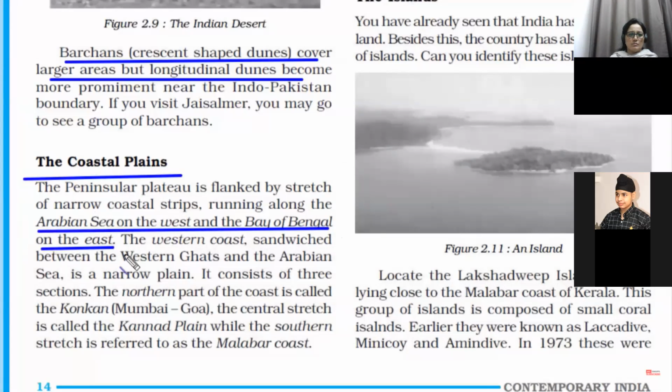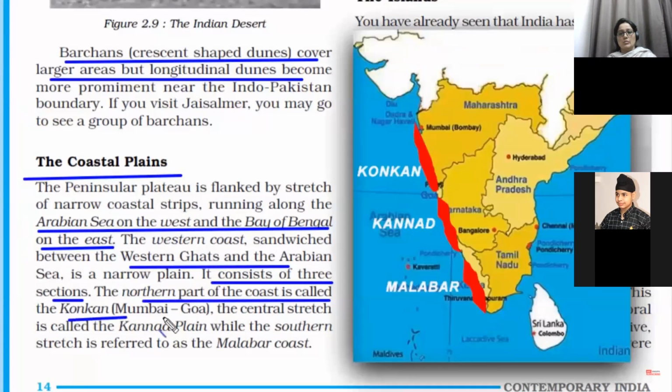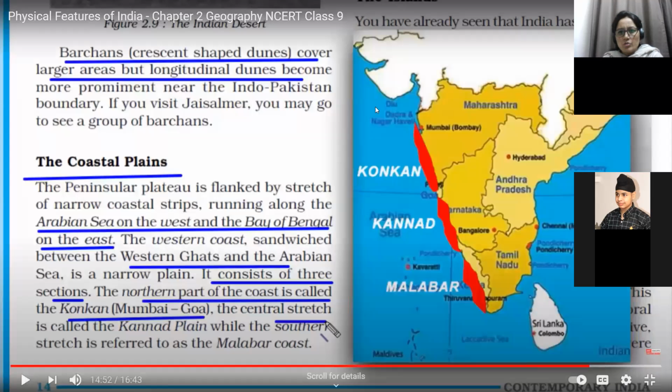So let's read about the Western Ghats and the Arabian Sea. It's a narrow plain and is divided into three sections. The northern part of the western coast is called the Konkan. You can see that this is from Gujarat till Goa. We have the Konkan coast. Already we have done the map, but again revision is going on. Then Karnataka, whole of Karnataka, we have the Kannada coast, and below Karnataka we have the Malabar coast.